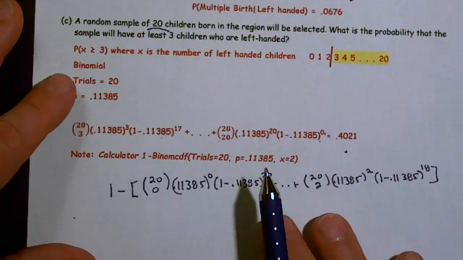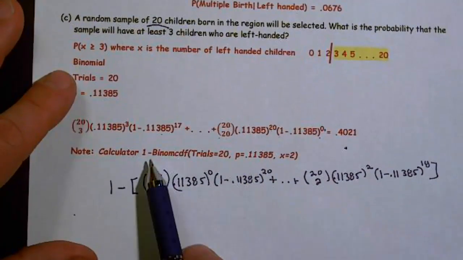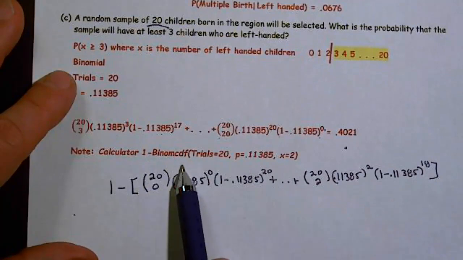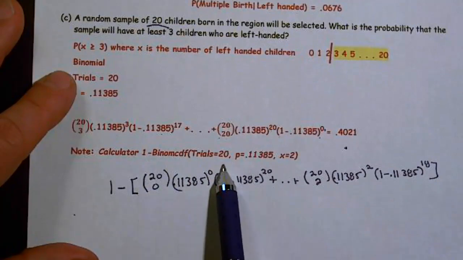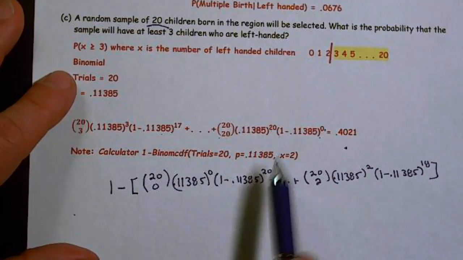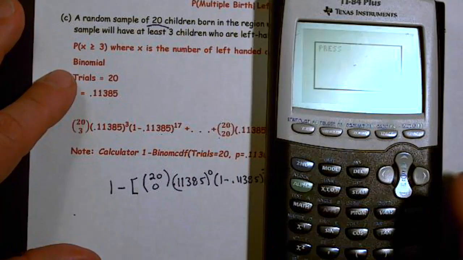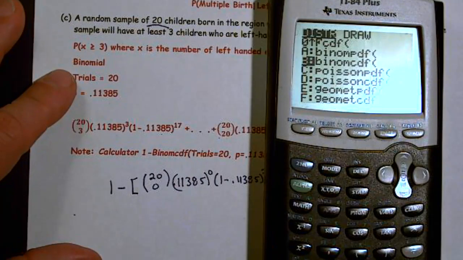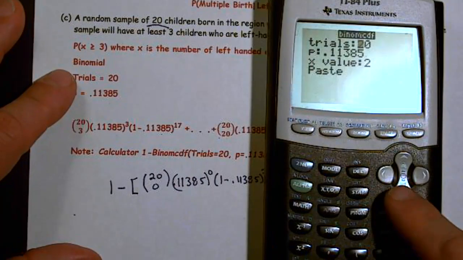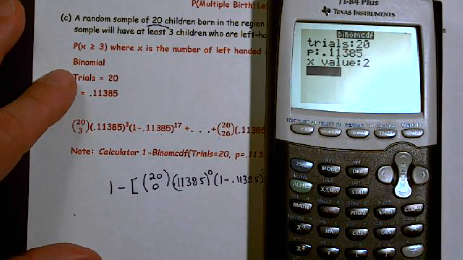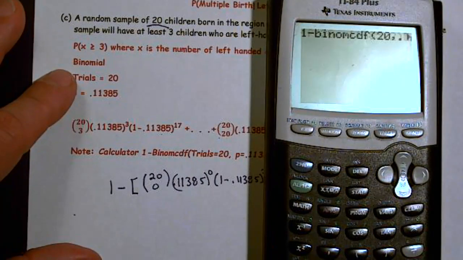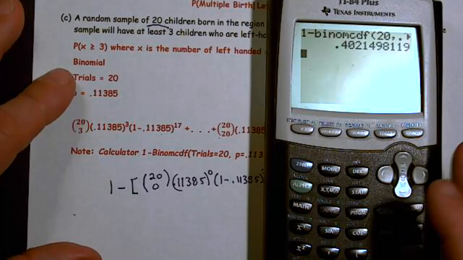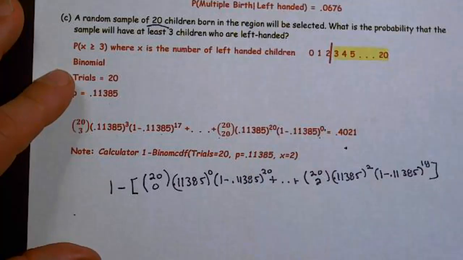All right. So the calculator would look like this. 1 minus the binomial CDF of trials is 20, p is 0.11385, x equals 2. So let's go about doing that. 1 minus second vars, binomial CDF, trials is 20, p is 0.11385, x is 2. And I end up getting 0.4021.